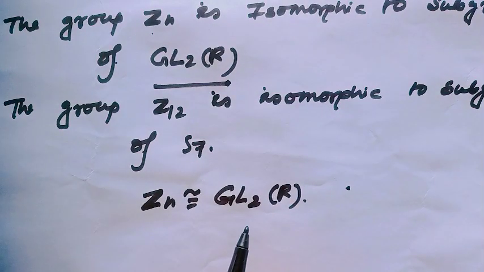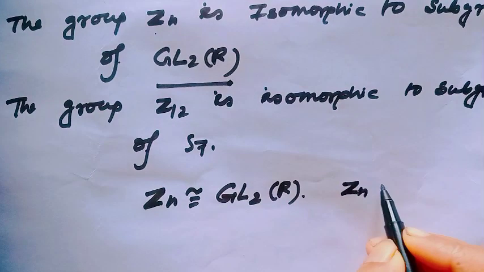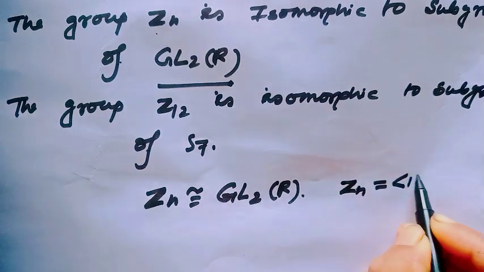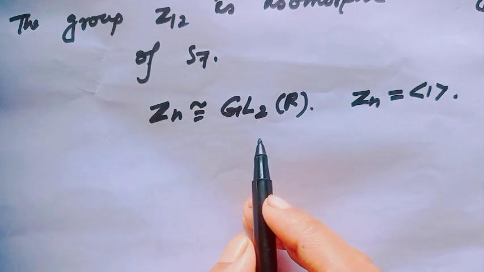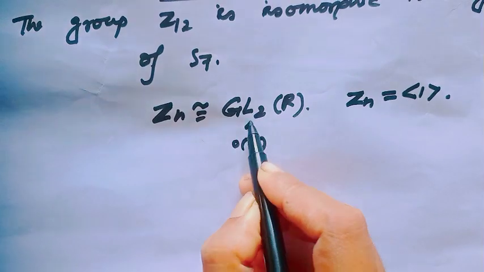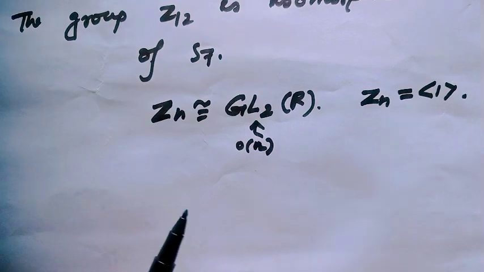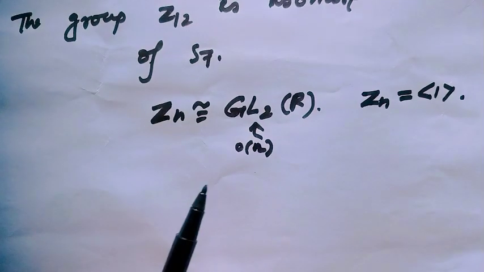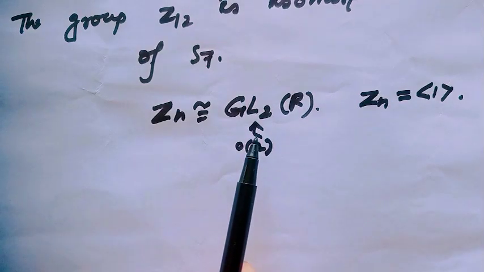Just think. We know Zn is a cyclic group with generator 1. That means we have to find one element of order n in the group GL2(R), because we know two cyclic groups of order n are always isomorphic to each other. That means we have to find a matrix in GL2(R) of order n.